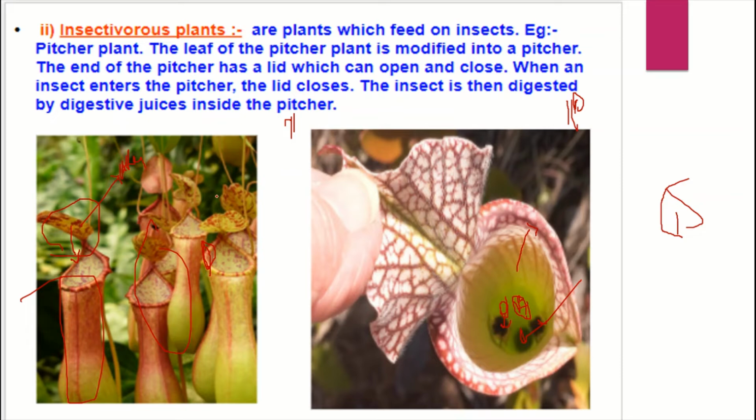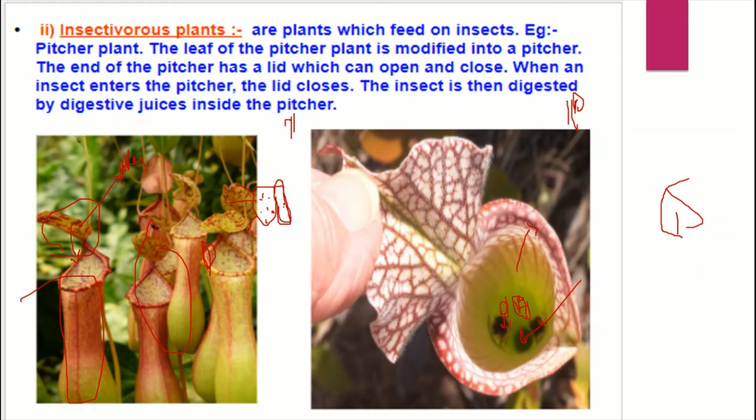Another example is the Venus flytrap. It will be like two oval shapes side by side, with hooks. It will be open and there will be some spines inside.